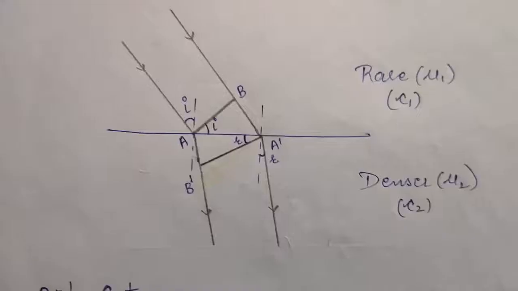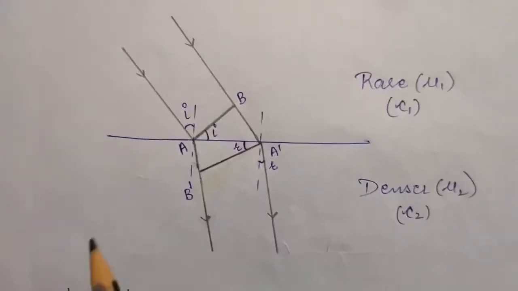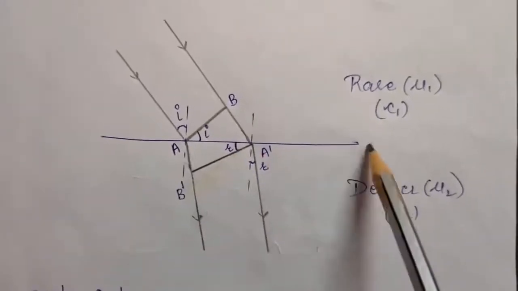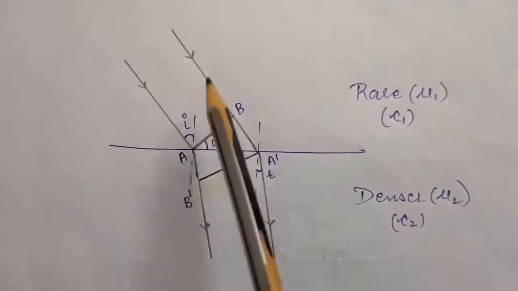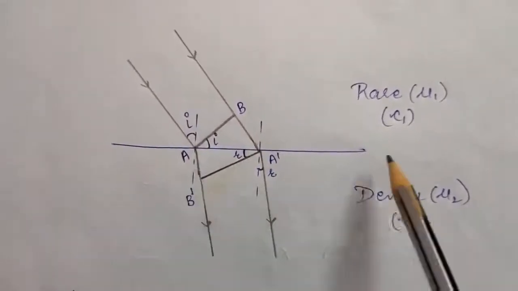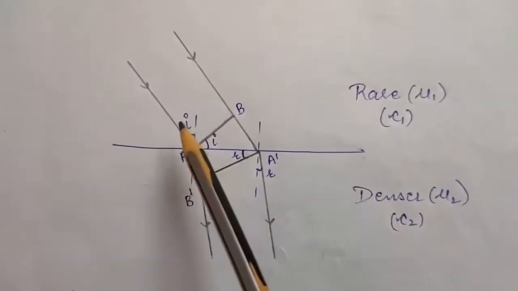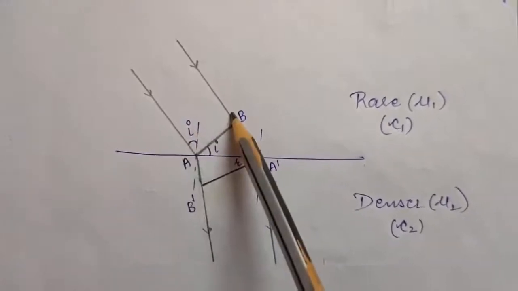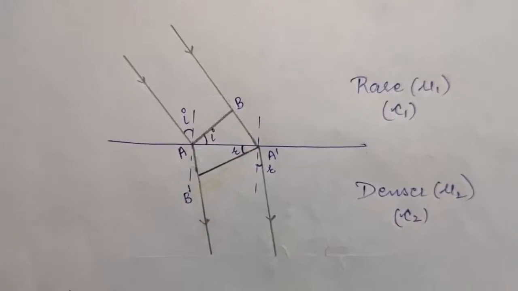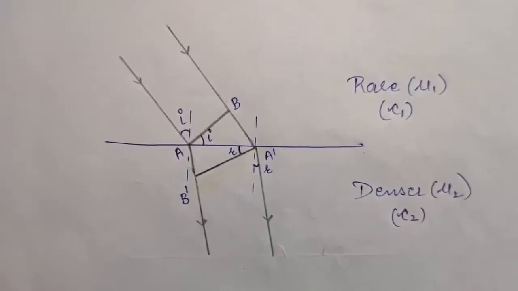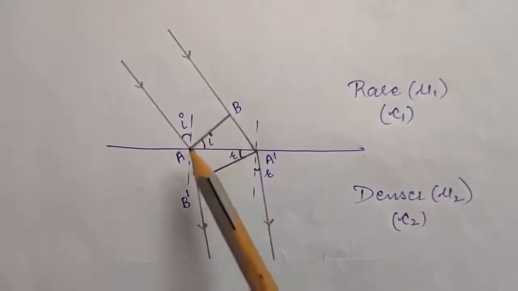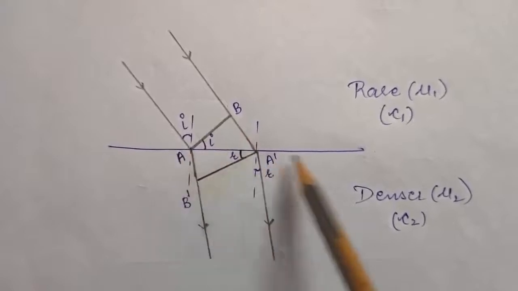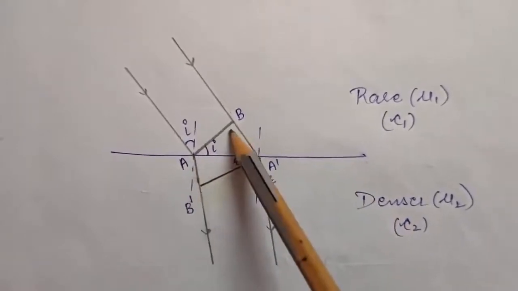Okay. So first of all, understand this diagram. Again, this is your plane mirror, and these two are the incident rays which are falling on this plane mirror. Okay. So now again, these are the parallel rays of light. So therefore, as you know, for parallel rays of light, you have a plane wavefront. So this is the incident wavefront on this plane mirror. So AB is the incident wavefront.